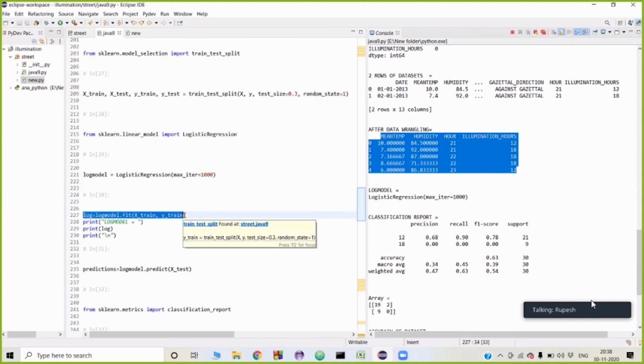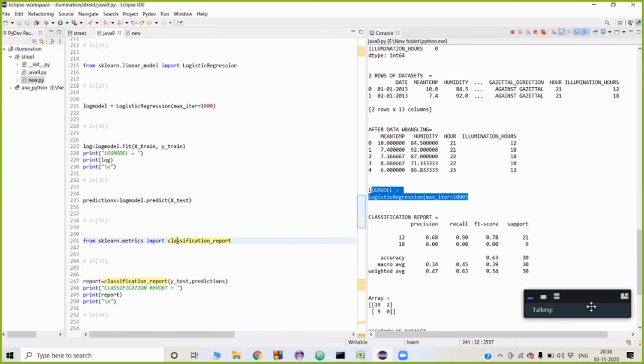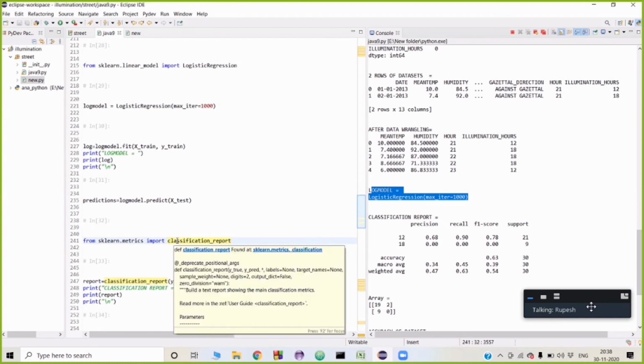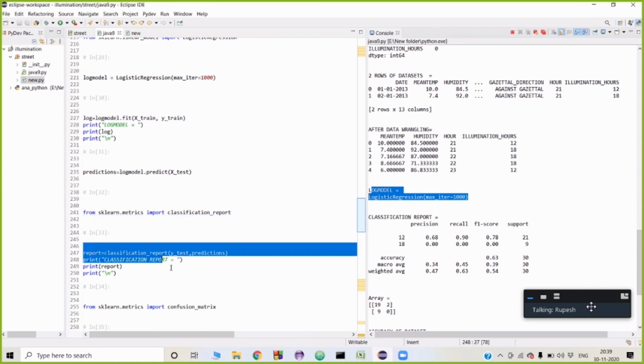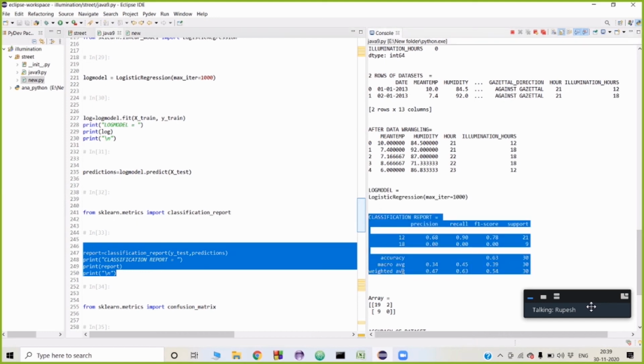So predictions from the log model. Now to make a report on the accuracy and performance of how my model is working, we are using from sklearn metrics import classification_report. We will pass y_test and predictions inside it. Now we have the classification report.